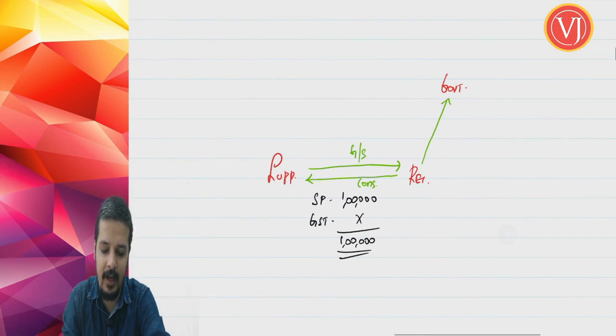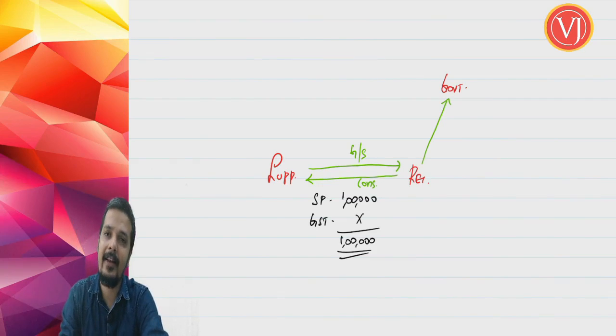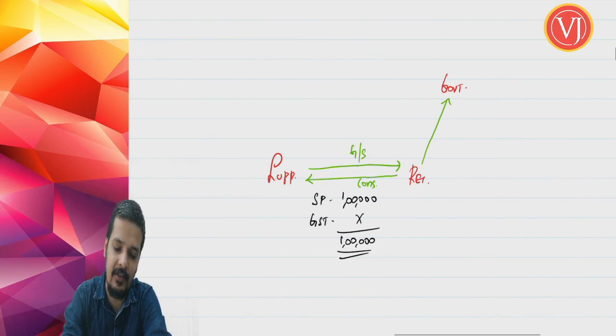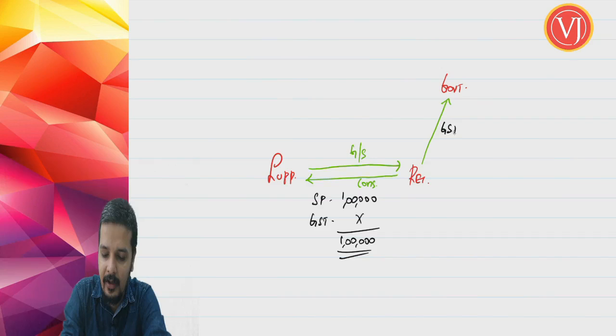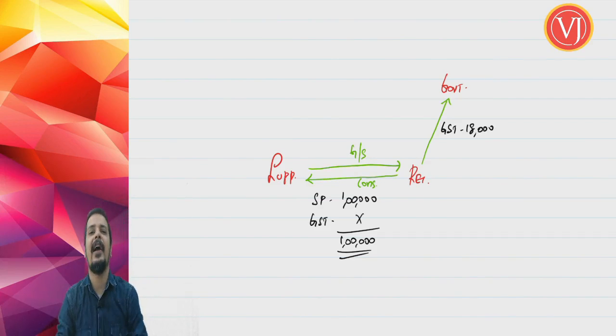Now friends, the supplier will collect only 1 lakh rupees, and it is the recipient who has to pay GST to the government. Supposing GST is at 18%, the recipient will pay GST directly to the government. See, the final cash flow of supplier, recipient and government in both cases remains the same.